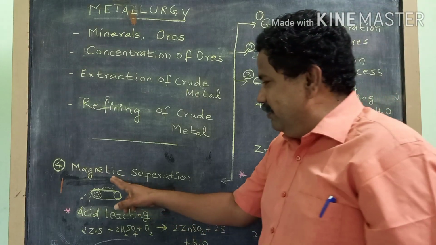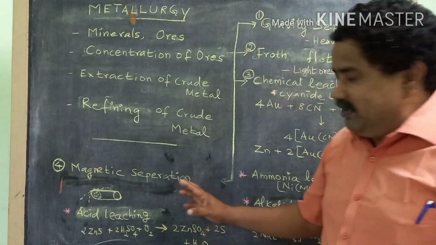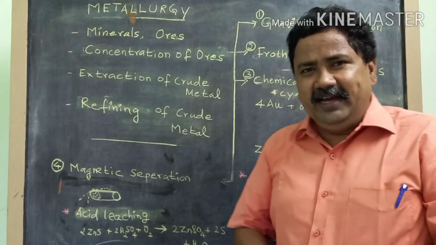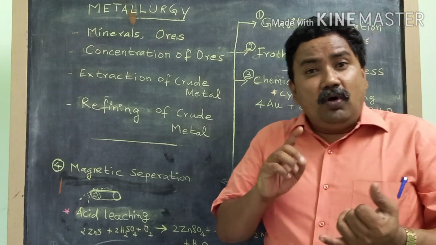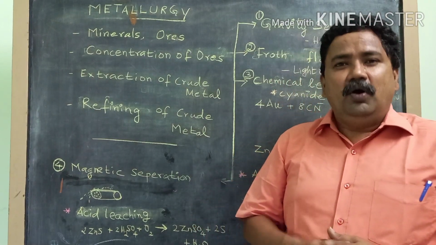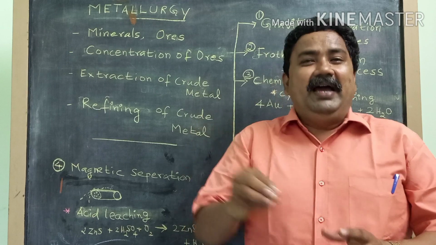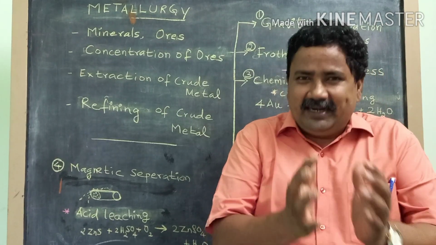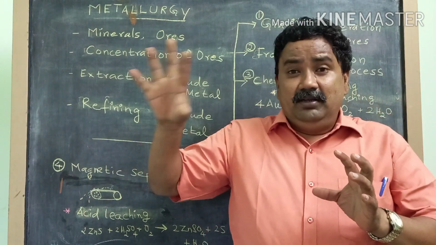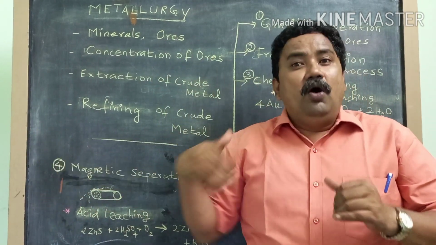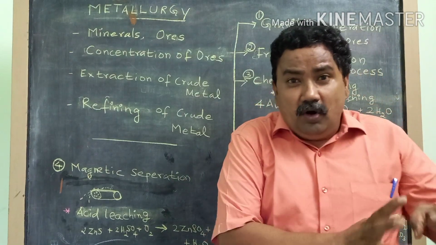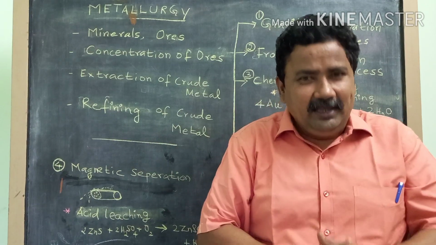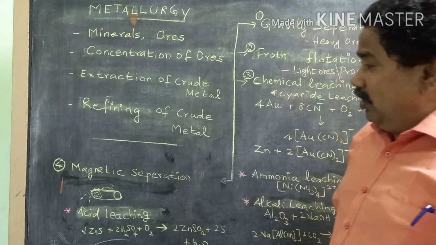And lastly, we come down to magnetic separation. What is magnetic separation? This is mainly used where either the ore is having magnetic character or the gangue will be having the magnetic character. You want to separate the ore which is having magnetic character from the non-magnetic gangue, or the non-magnetic ore is separated from the magnetic gangue. You understand what I am trying to say? Okay, for this we are using this. Now how to do this?